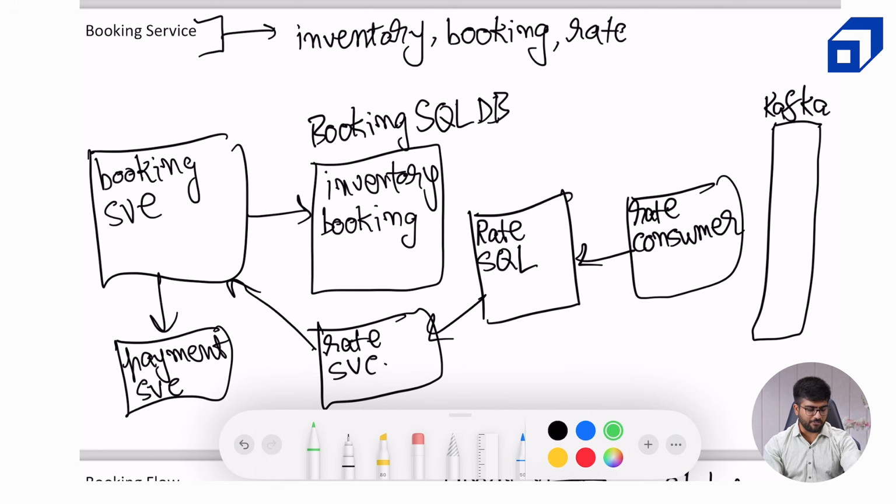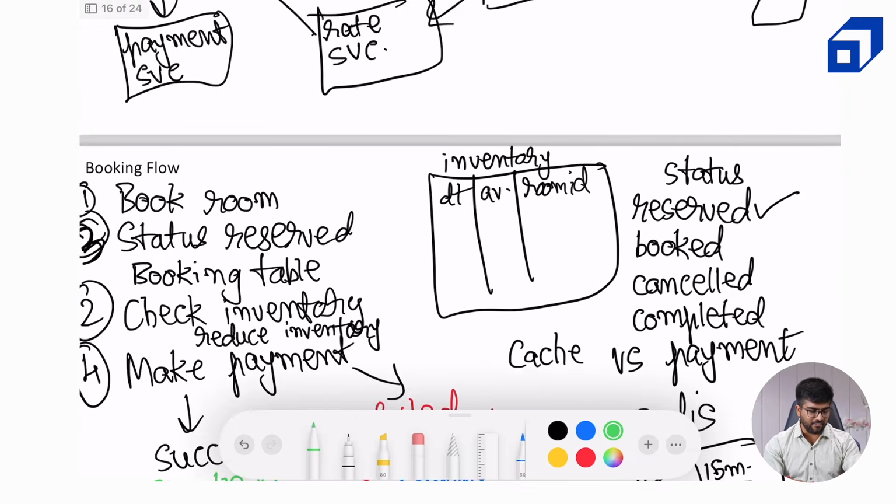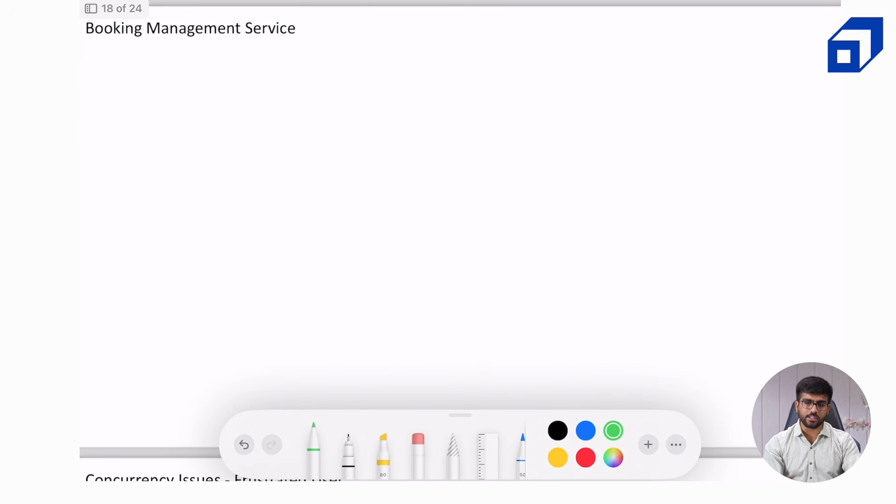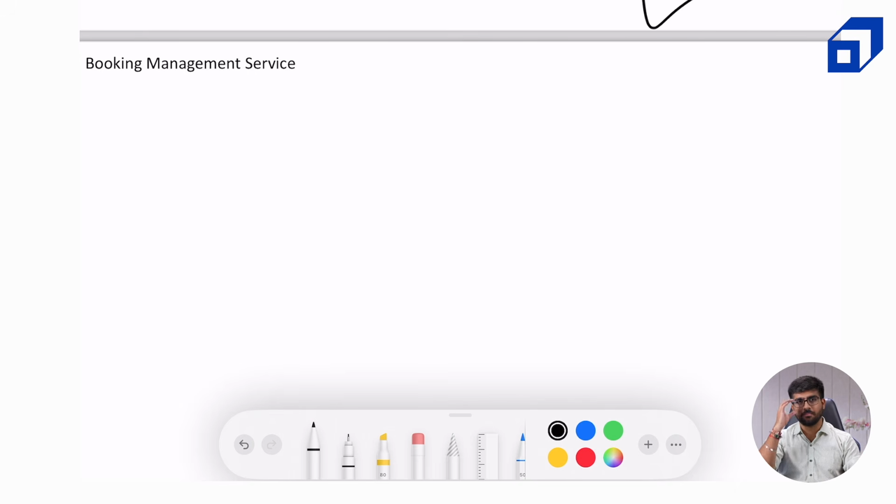But I feel more comfortable allowing the booking service only for the write operations of the booking and leaving the booking management service for the read operations. Again, that's a matter of personal choice. You can use the booking service as well. There is nothing wrong in it. But I will let you know why my personal choice has some reason associated with it.